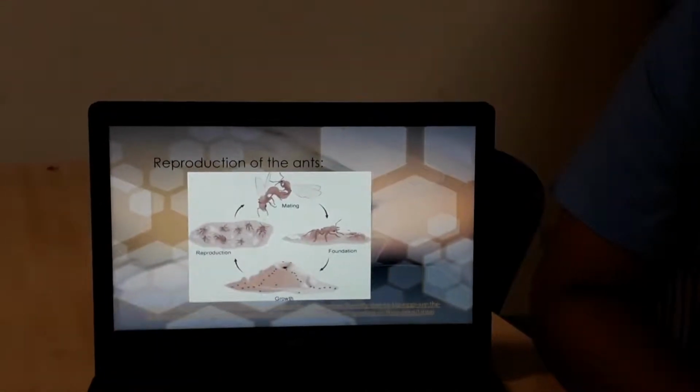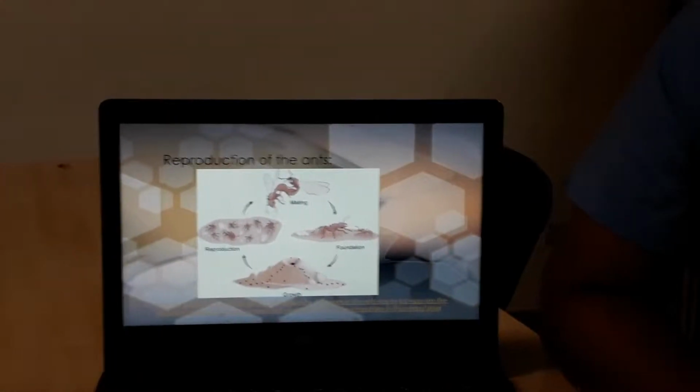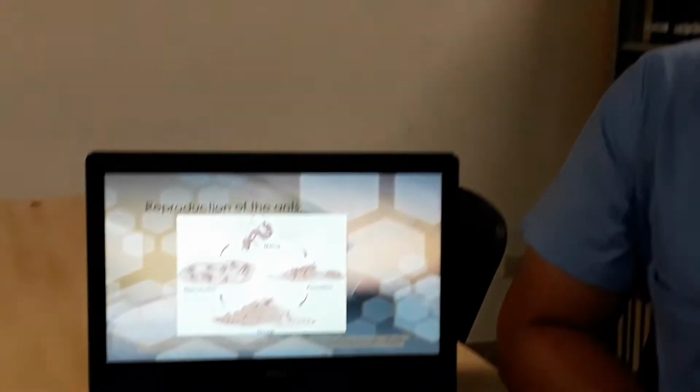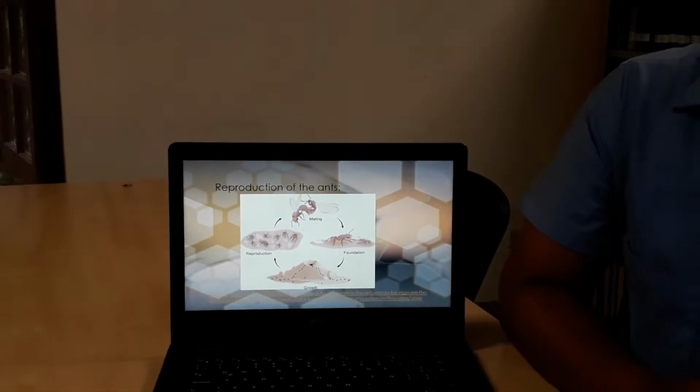The queen ants can live up to 30 years. On the contrary, the workers live from 1 to 3 years. The males live only a few weeks.